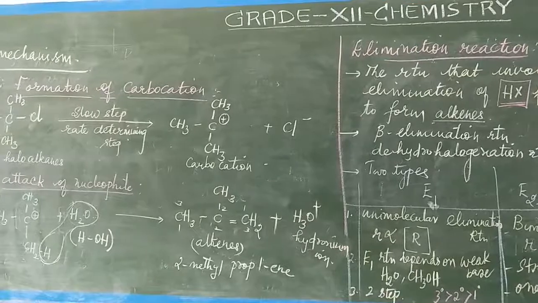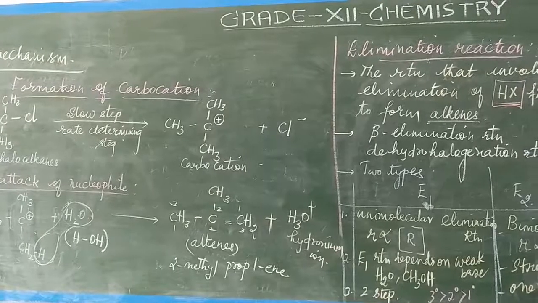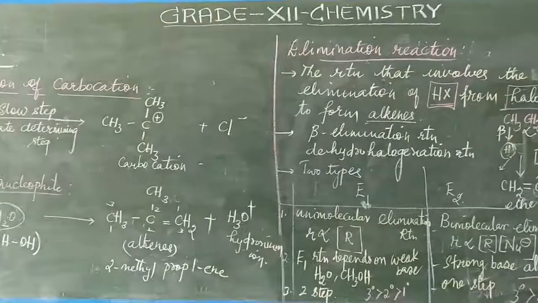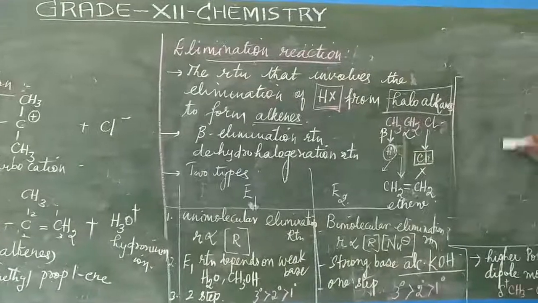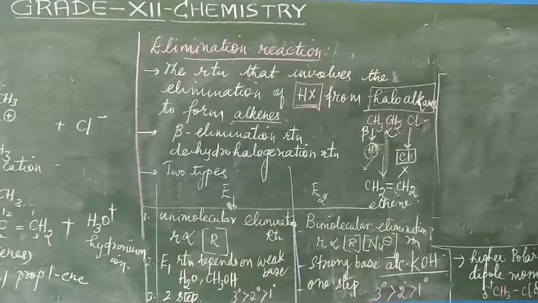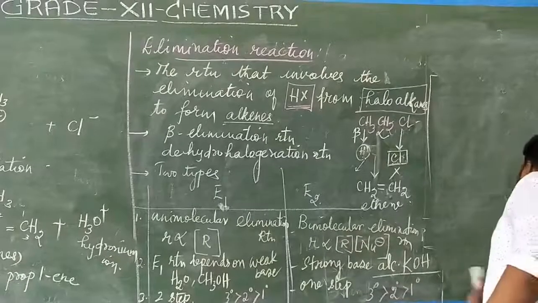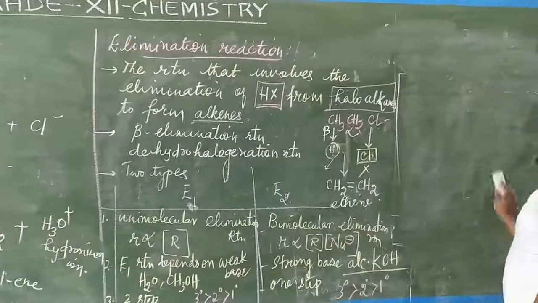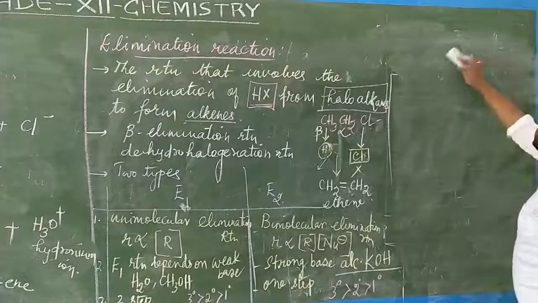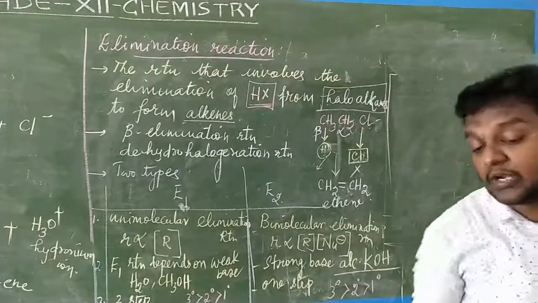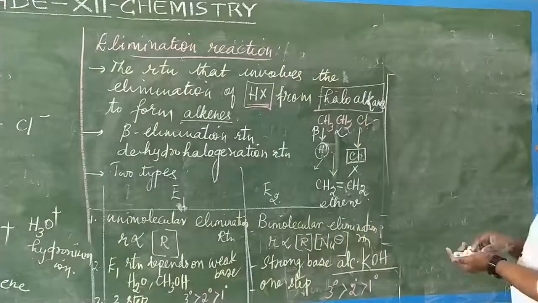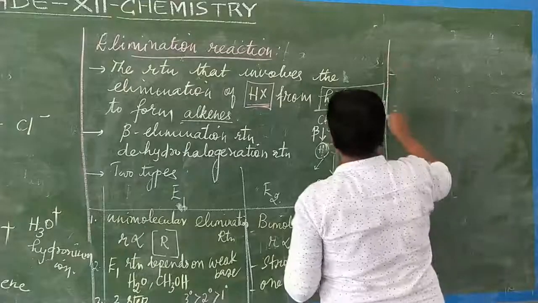So E2 mechanism is a bimolecular nucleophilic elimination reaction. It is a fast reaction. You cannot see the formation of carbocation. So carbocation formation we cannot identify. Isn't it? We cannot identify. Now see the E2 reaction.